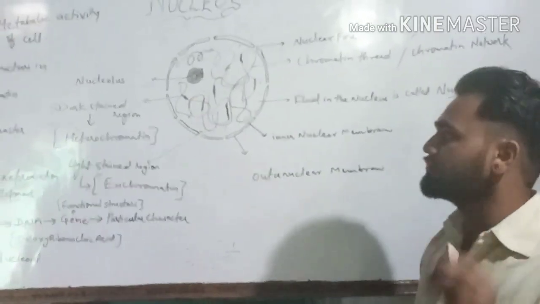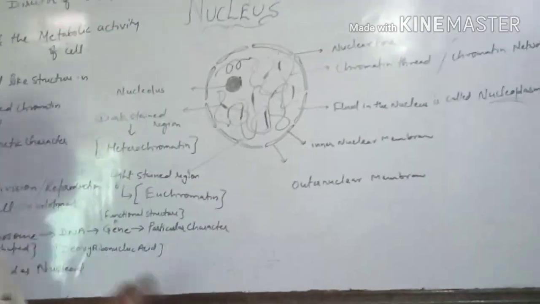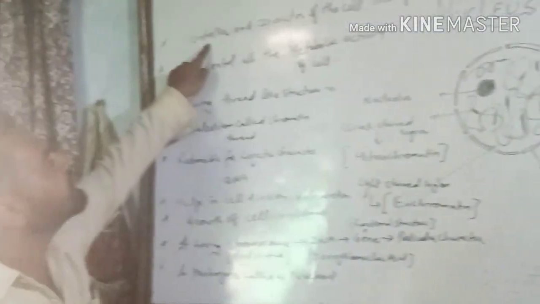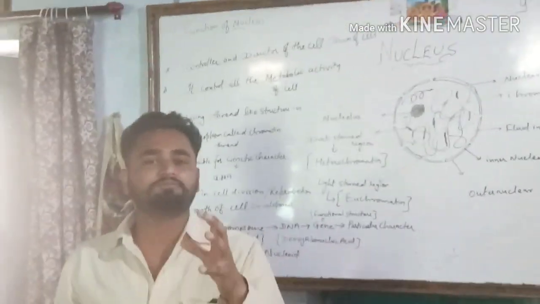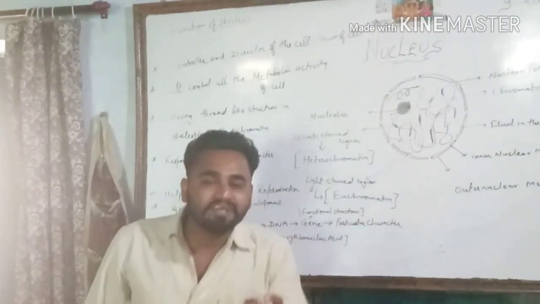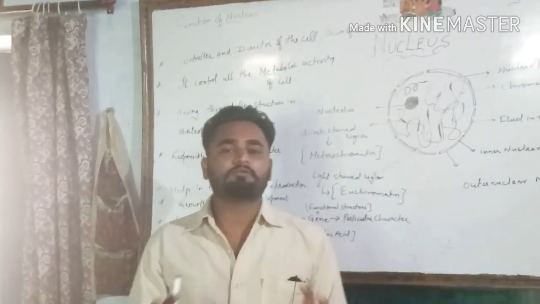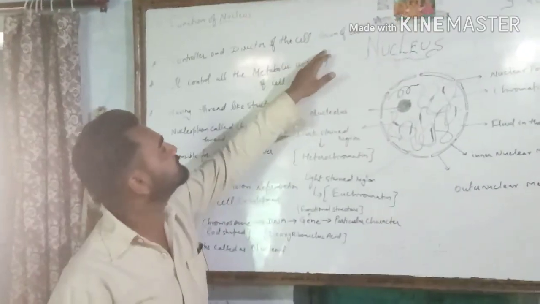That is called as nuclear pore. Next, we have to see the functions of the nucleus. The first function of nucleus is to control and direct the cell. It is also known as the brain of the cell, means it is responsible for the control and coordination of all the activities which are going to be run in the cell. That's why it is called the brain of the cell.